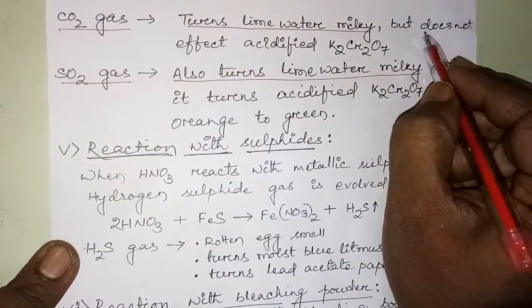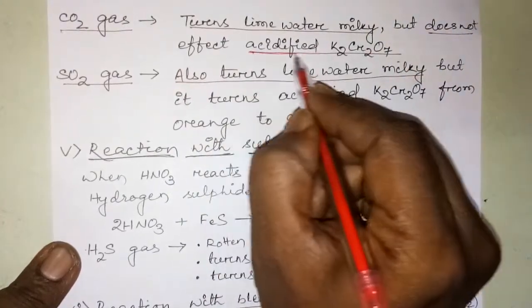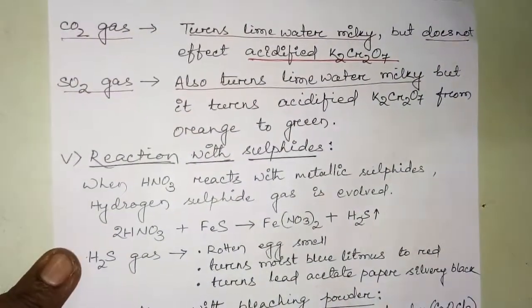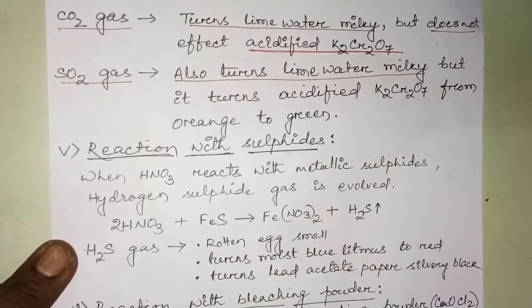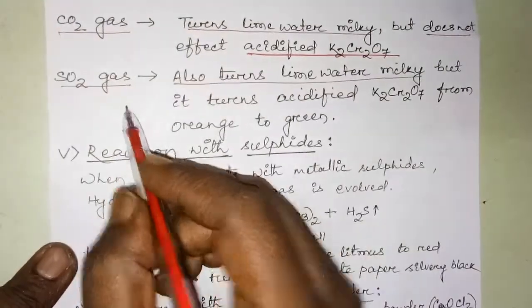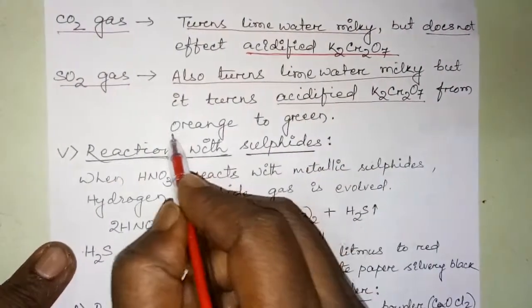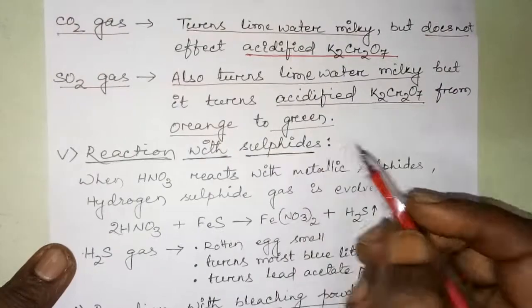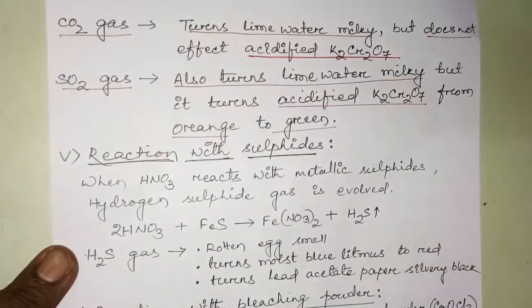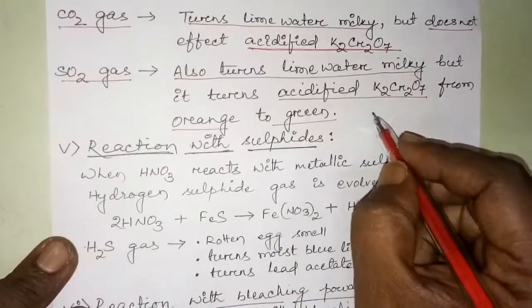Carbon dioxide doesn't affect acidified potassium dichromate, K2Cr2O7. But sulfur dioxide turns acidified potassium dichromate from orange to green. Another test is also there, the potassium permanganate solution. What is that?